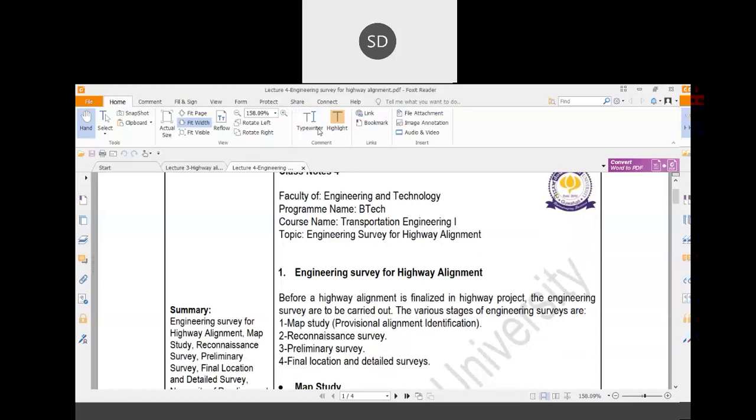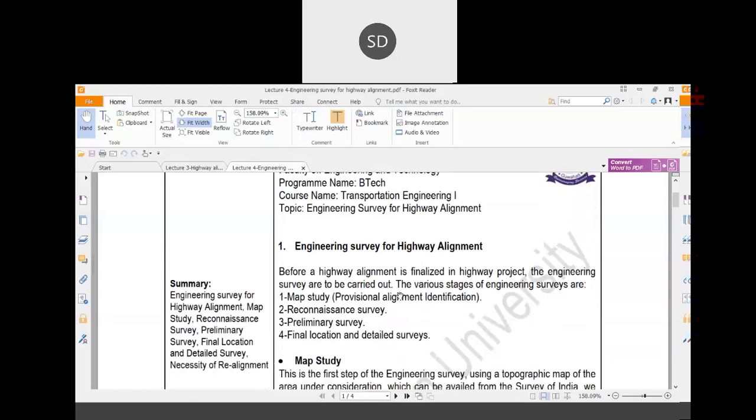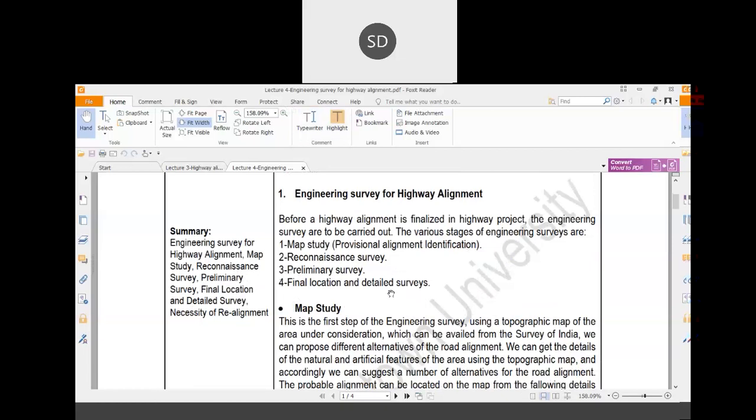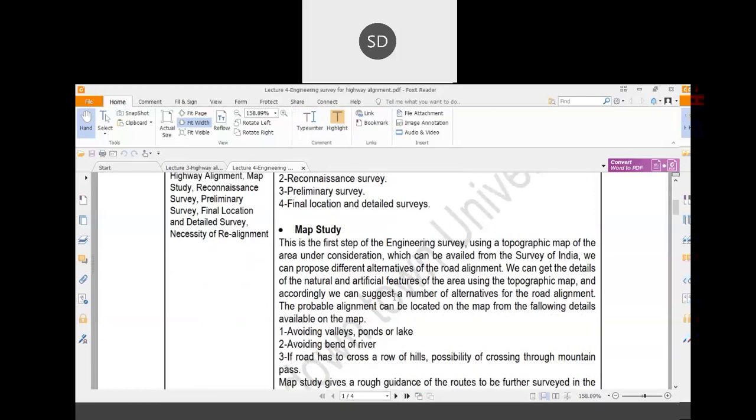Now we'll discuss in detail the engineering survey for the highway alignment: what are the steps associated with the engineering survey of the highway alignment and how these things will be done. The first step of the engineering survey is map study.